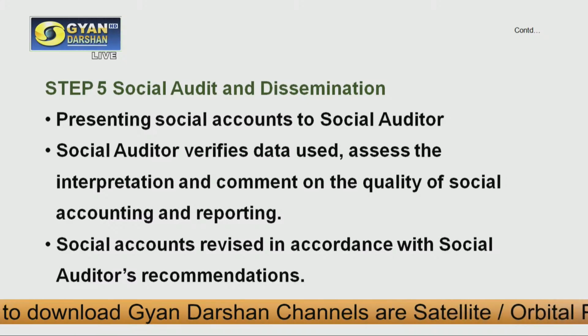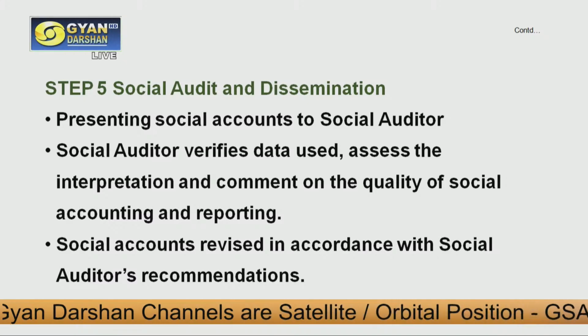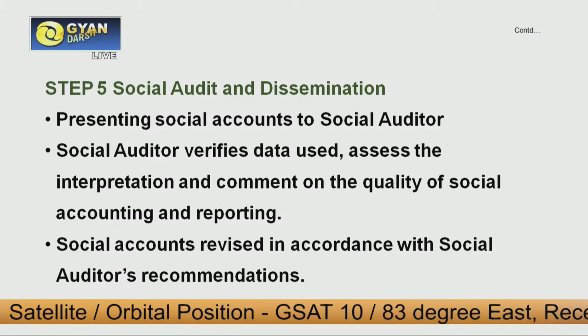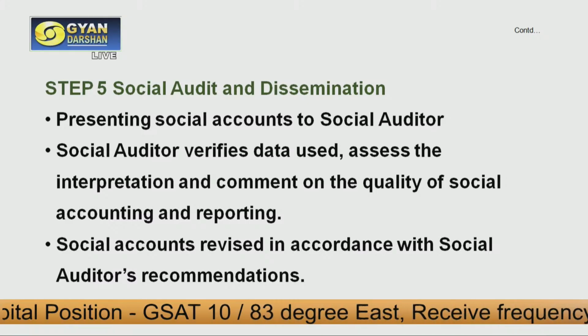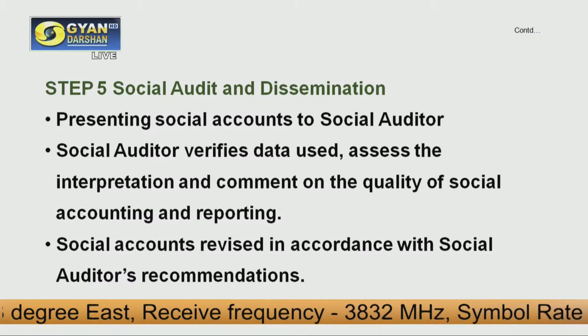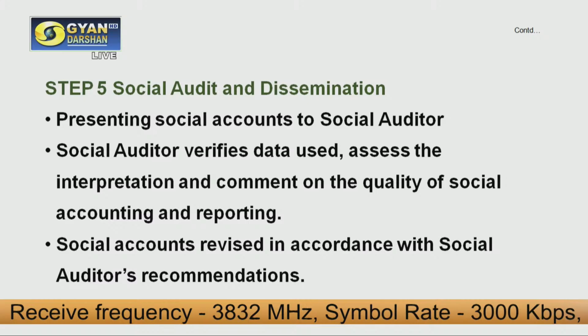The important activities in step 5 are: presenting social accounts to the social auditor. The social auditor verifies the data used, assesses the interpretation and comments on the quality of social accounting and reporting.